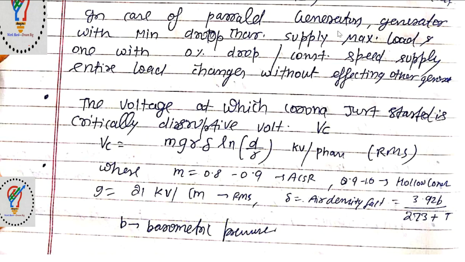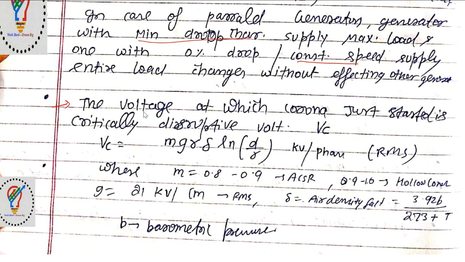In case of parallel generators, the generator with the minimum drooping characteristics, remember, minimum drooping characteristics, supplies maximum load. With zero drooping characteristics, or constant speed, the generator will supply the entire load changes without affecting the other generators. The meaning of this is, as the load increases, the generator speed decreases. That is nothing but drooping characteristics. So the generator which has a constant speed and can share the maximum amount of load will not affect the other generators connected in parallel.